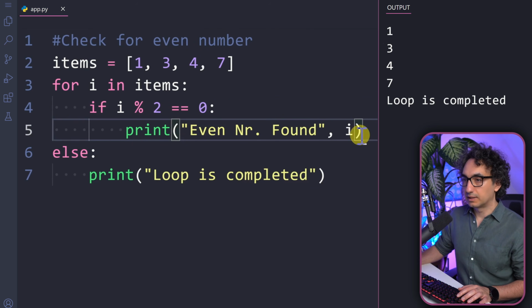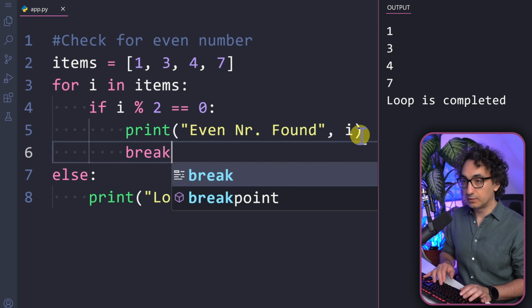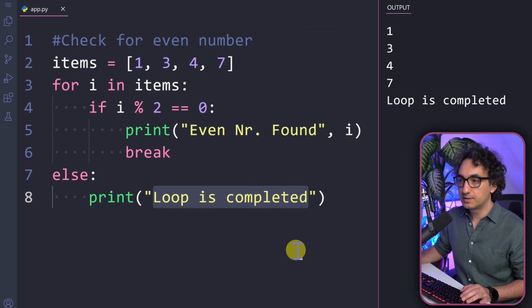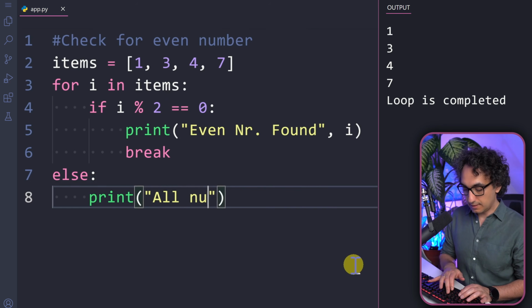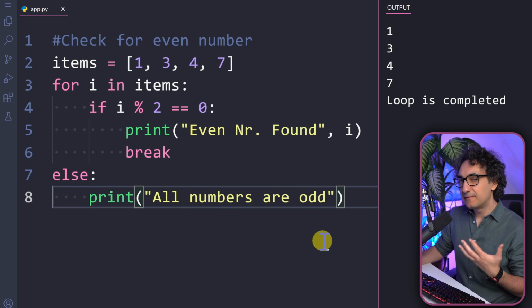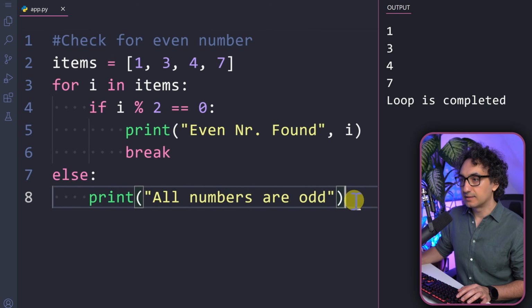Now after that, we're going to break the for loop, and if we didn't find any even numbers, that means all the numbers are odd. So we're going to say "all numbers are odd". As you can see, it sounds like an if-else statement. Now let's try this out and execute.